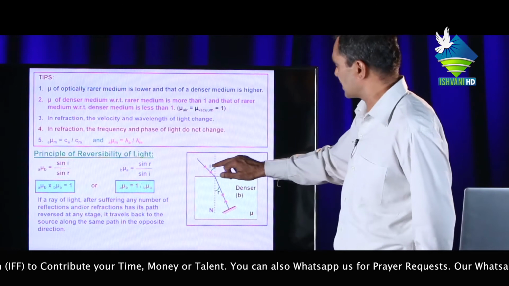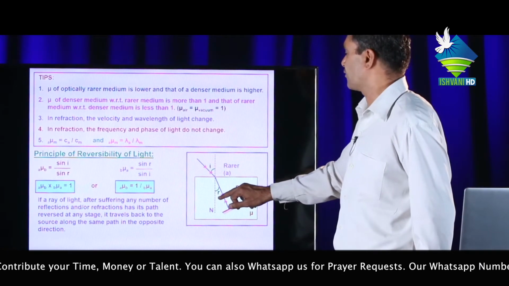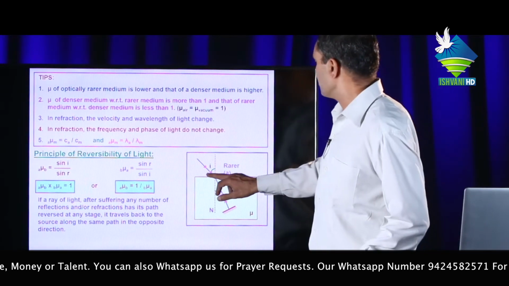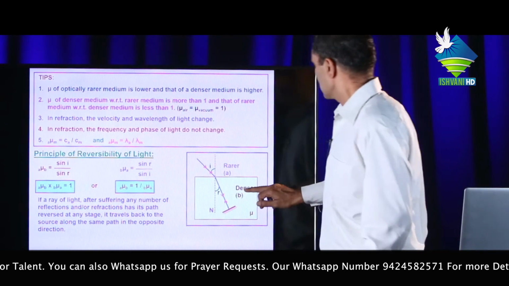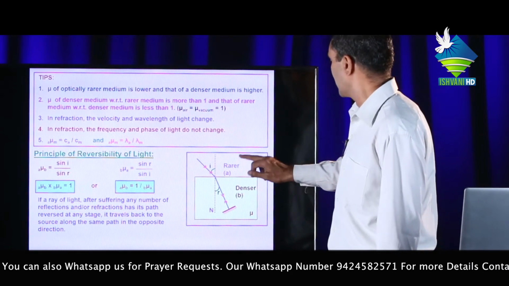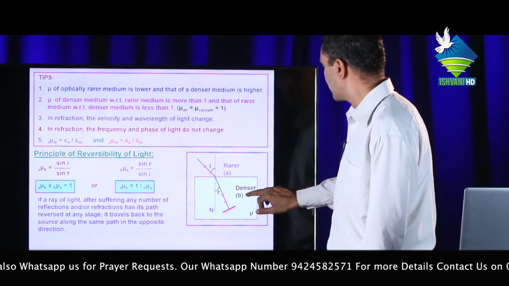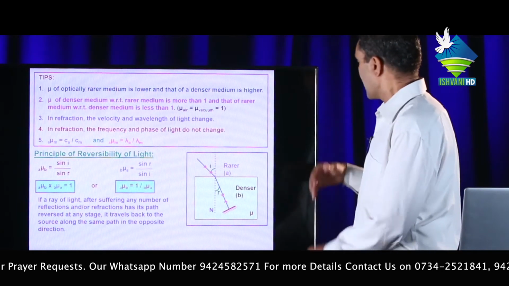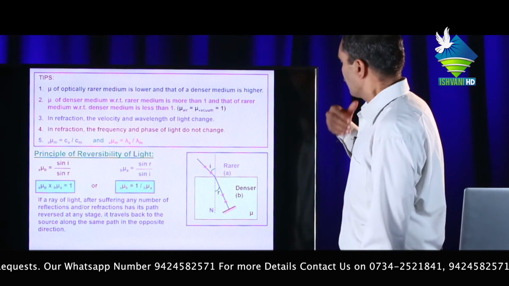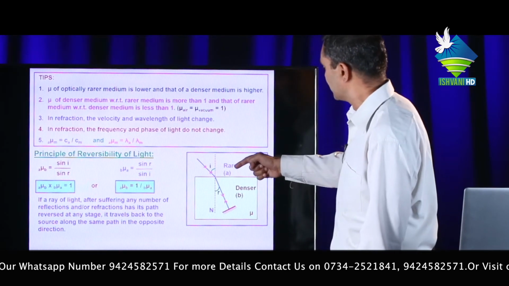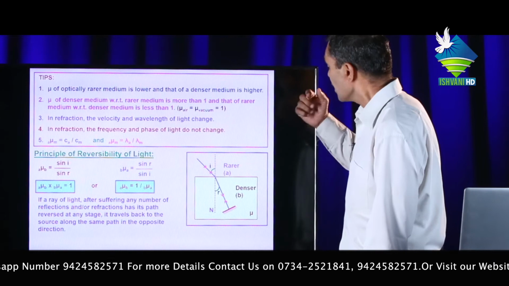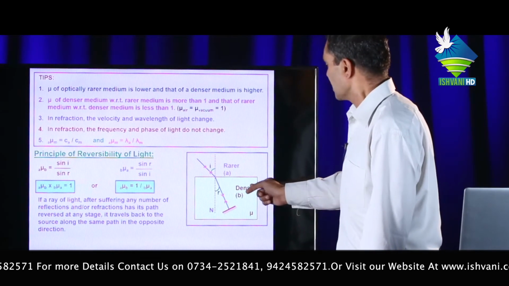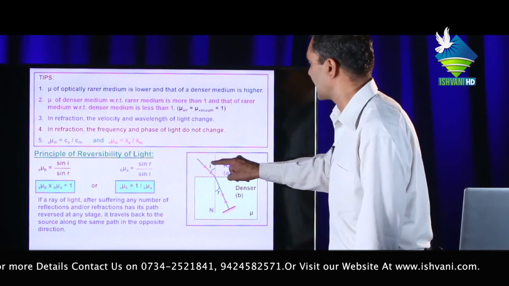This is the angle of incidence and this is the angle of refraction. Then by Snell's law, with denser medium B and rarer medium A, the refractive index of B with respect to A will be sin i upon sin r. In the reversed position, the refractive index of the rarer medium with respect to the denser, air with respect to glass, is sin r upon sin i.